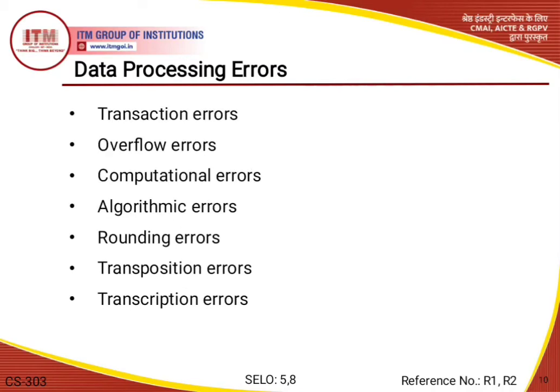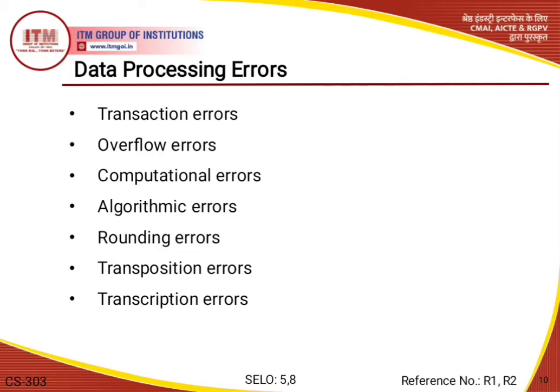Now moving ahead, data processing errors. After understanding the cycle of data processing, we also need to know about data processing errors, that means which types of error occur during data processing activity. Basically, the accuracy of the computer output is a critical portion, and as the saying goes, garbage in, garbage out. The accuracy of the data entered in the computer directly determines the accuracy of the information given out.